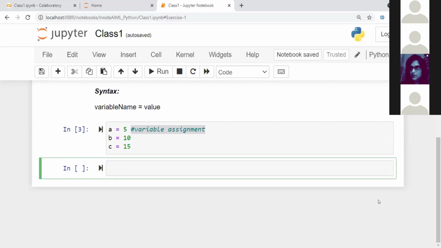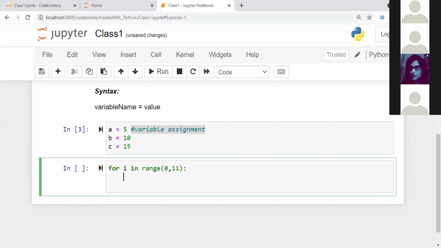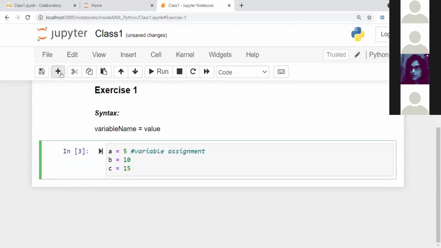For example, if you are defining a loop, I will talk about this in detail later on. So for example, I'm going to define a for loop. I'm saying for i in range 0, 11, I'm just going to say print i. When I give this colon and press enter, it is automatically giving some indentation from the tab. This indentation is actually what is called PEP8 style. This is only for the person who asked the question. For others, I will come to it at a later point.